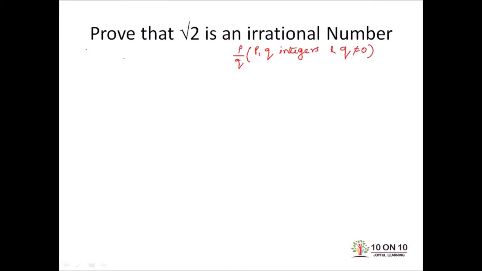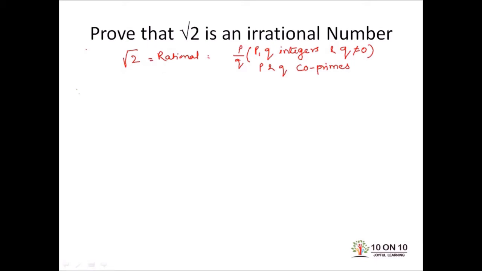So we will assume that root 2 is a rational number and therefore it can be expressed in the form of p by q where p and q are integers and q is not equal to 0 because it is in the denominator. Denominator can never be 0. And we are also assuming that this is in the standard form. Standard form means there is nothing which will divide p and q together. तो इनके कोई भी common factors नहीं है. It means p and q are co-primes. So this is our assumption. अगर हम इस assumption को contradict कर देंगे तो हम prove कर देंगे कि root 2 एक irrational number है.